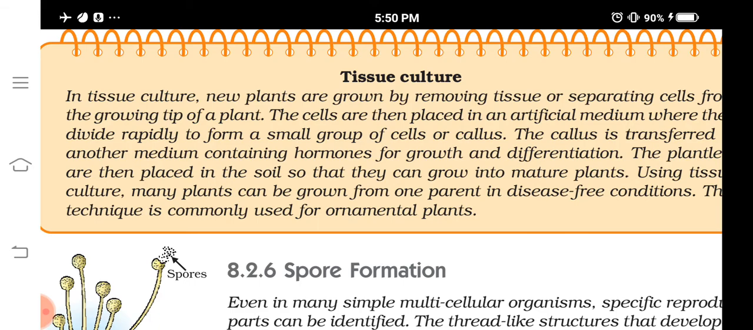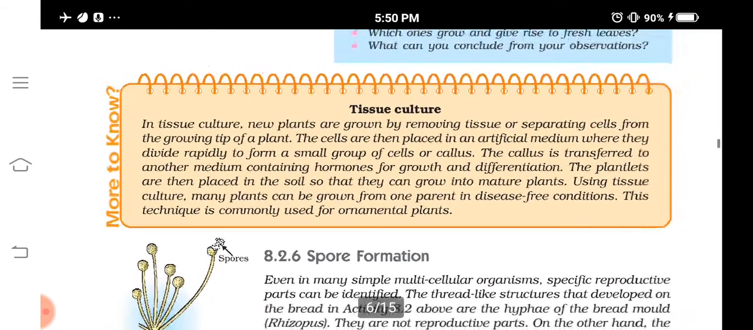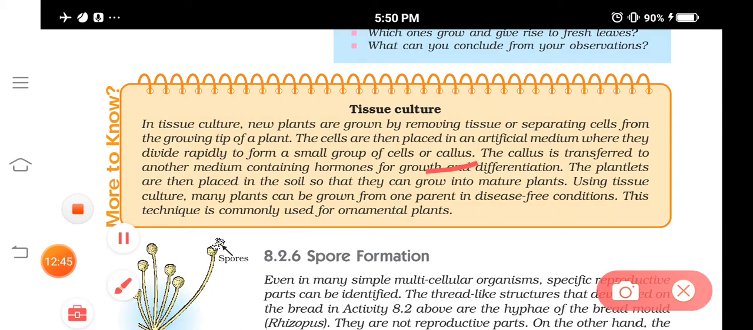In this technique, the cells or tissues are placed in an artificial medium, a semi-solid medium which contains the various plant nutrients and hormones. What happens? These cells divide and form a group of tissues known as callus. An undifferentiated mass of meristematic cells will form. This is known as callus.